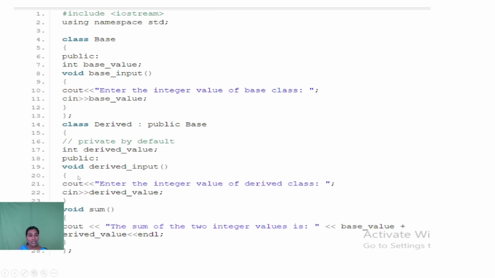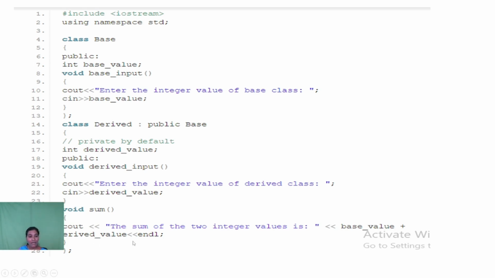The definition written for the derived input of function is to get the value of the derived value. Then the sum of function is written for finding the sum of two variables, base value and derived value. The base value is from the base class and the derived value is from the derived class.